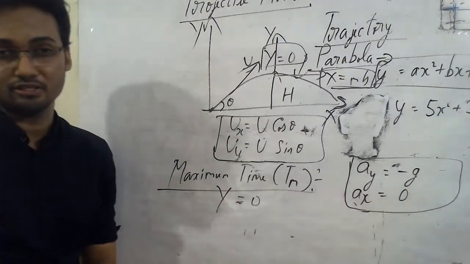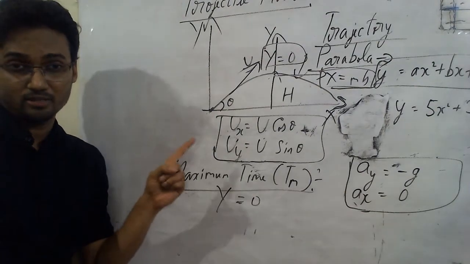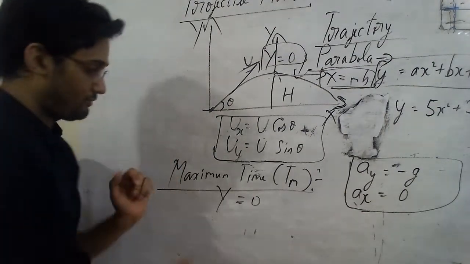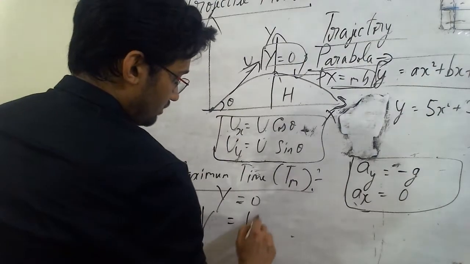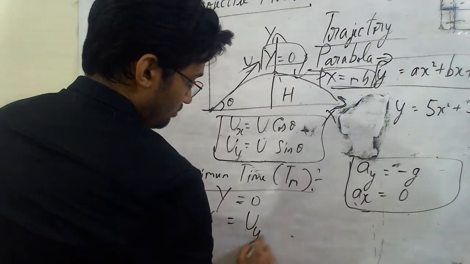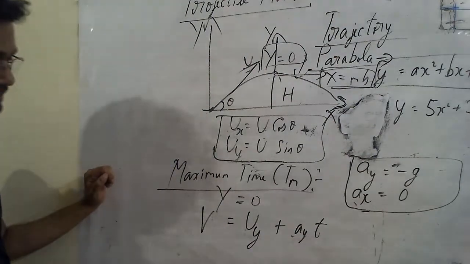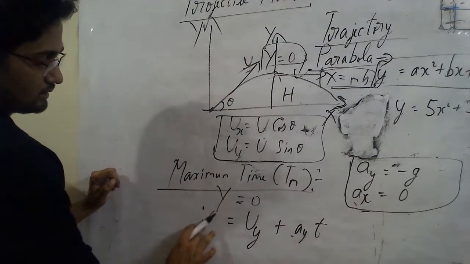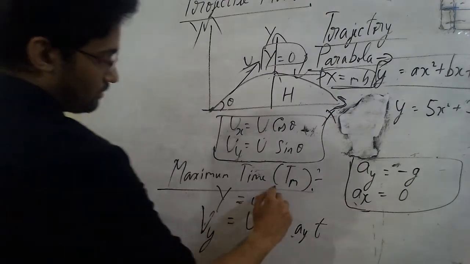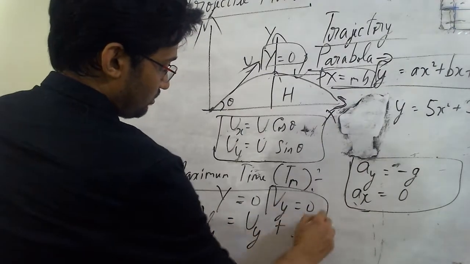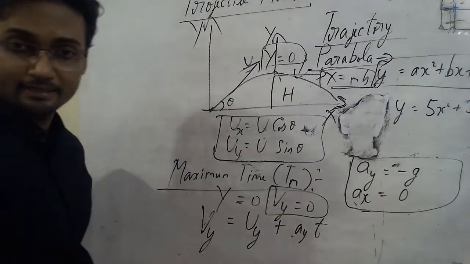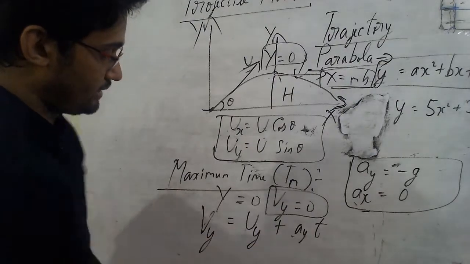for which I use the first equation of motion because I'm concerned with velocity and time mainly. Henceforth, it can be written as v equals u_y plus a_y t, and this is v_y, and I know that v_y for me is 0, so put a 0 at this point and then substitute and see what you get. u_y is what?